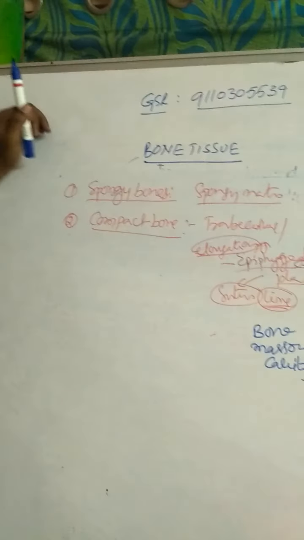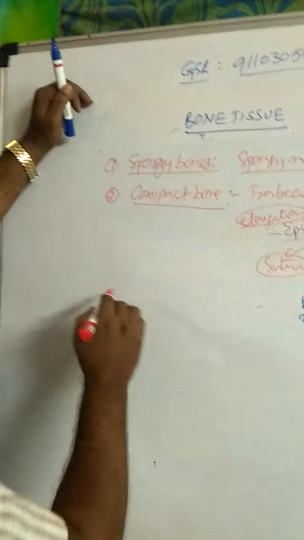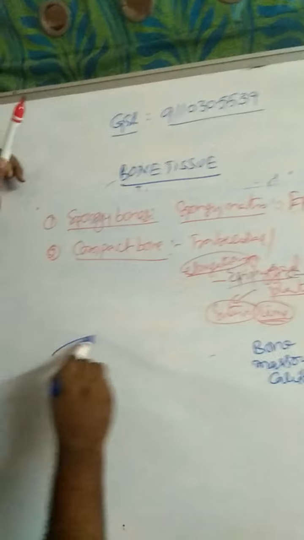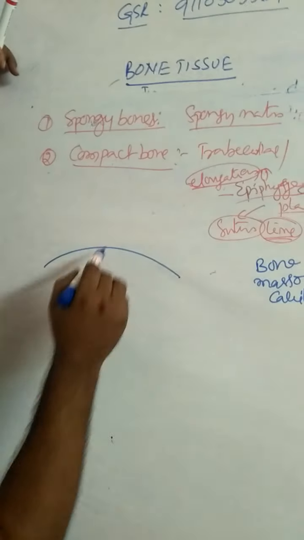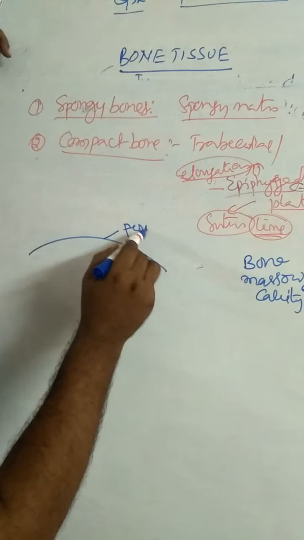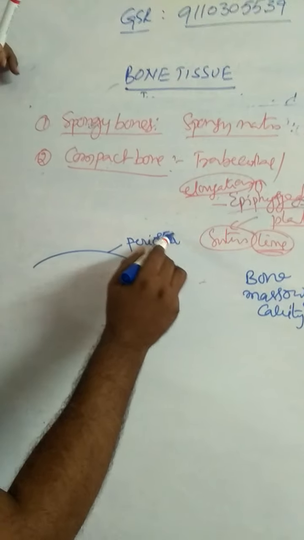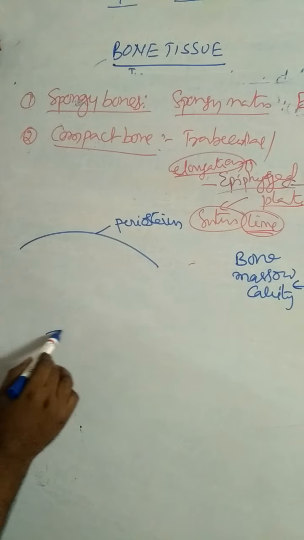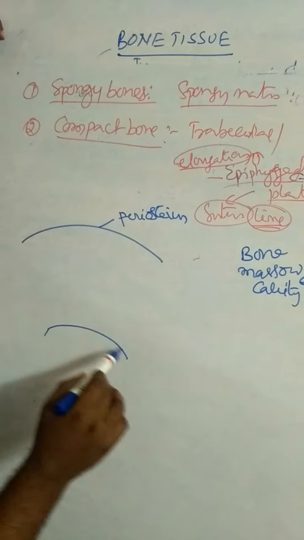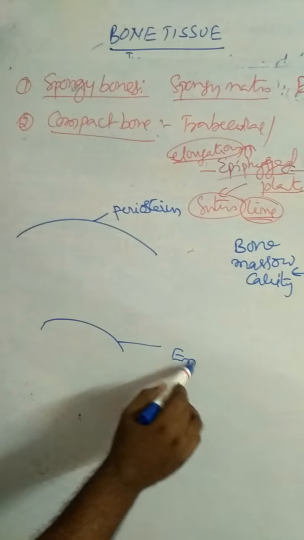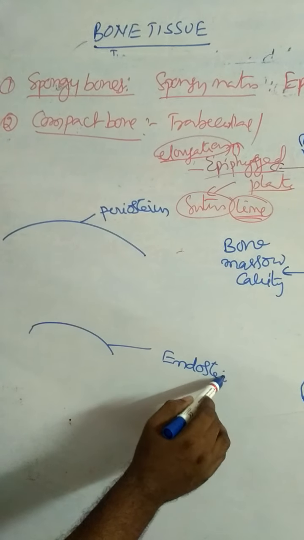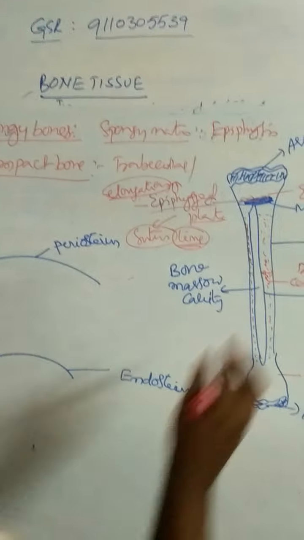Coming to the structure of compact bone, the outermost layer of the bone is the periosteum. The innermost layer of the bone is called the endosteum.